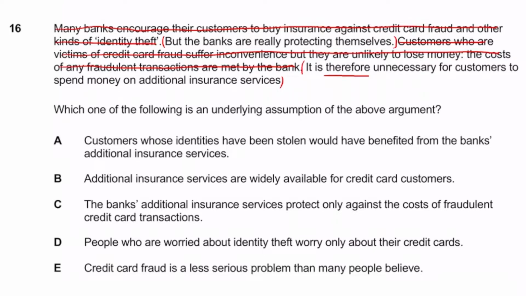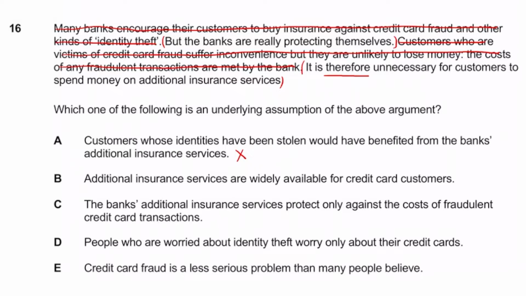So A, customers whose identities have been stolen would have benefited from the bank's additional insurance service. So we can put this into a sentence. So it's unnecessary to get this additional insurance because the bank would basically cover you, assuming that customers whose identity have been stolen would have benefited from the bank's additional insurances. Hopefully, guys, you can appreciate that doesn't really make sense, right? And here it's not really talking about the identities, more talking about fraudulent activities. Therefore, I don't like this. I'm going to cross this out.